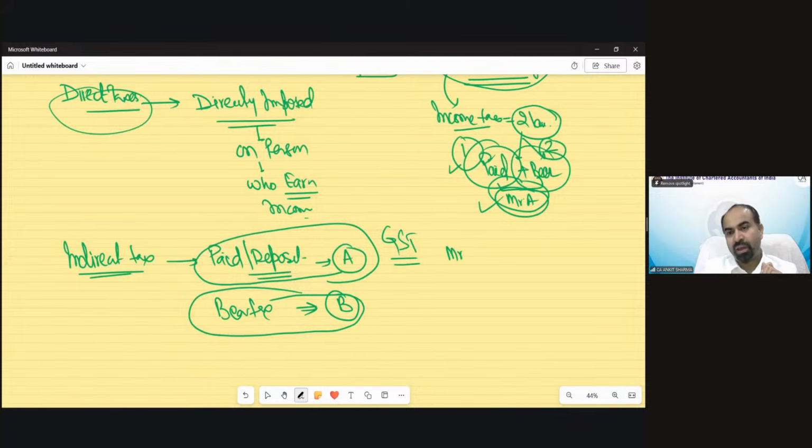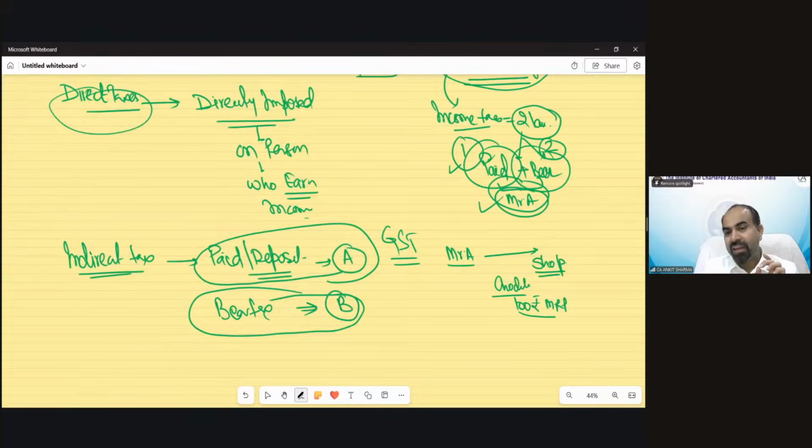Suppose Mr. A went to a shop and purchased a commodity, anything. Mr. A, suppose, purchased a chocolate of 100 rupees. This is the MRP. In this 100 rupees of MRP, taxes are also included.